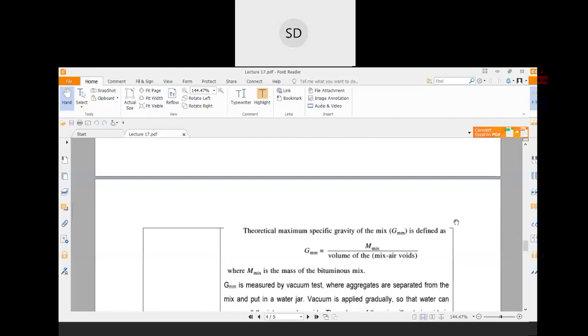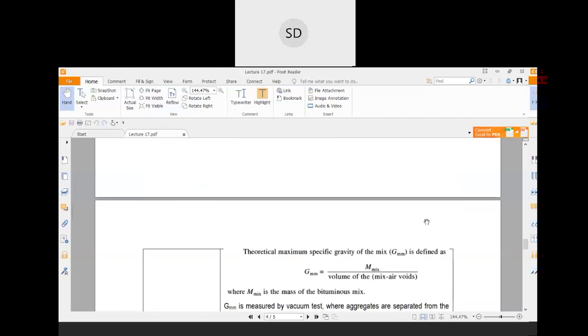First is the theoretical maximum specific gravity. In the theoretical maximum specific gravity, we find out what the maximum specific gravity of the mix would be. In this case, from the volume we consider, we should not include the volume of the air voids present. So your Gmm, the theoretical maximum specific gravity, would be the mass of the mix divided by the volume of the mix minus air voids.